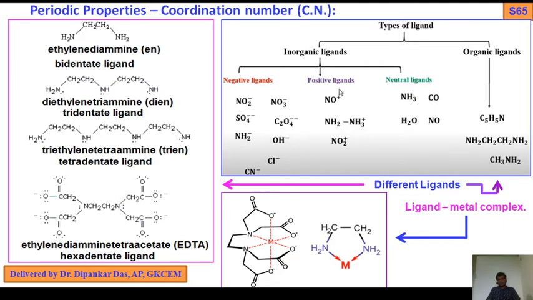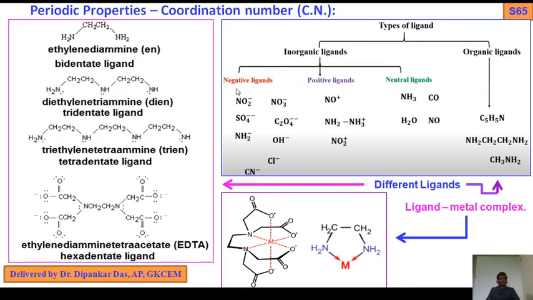So by mistake, only NO+, NH3+ and NO2+ are the positive ligands. These are the negative ligands. Neutral ligands: NH3, CO, H2O and NO. Now organic ligands: C5H5N, ethylene diamine and methylamine CH3NH2. So this is the classification of ligands: inorganic ligands and organic ligands. These are the different ligands.